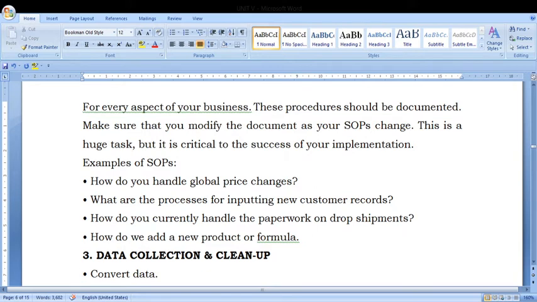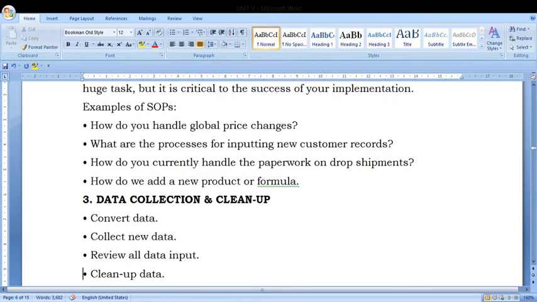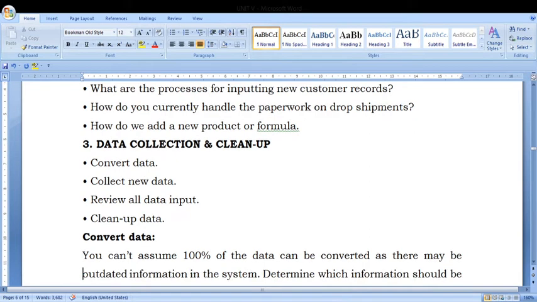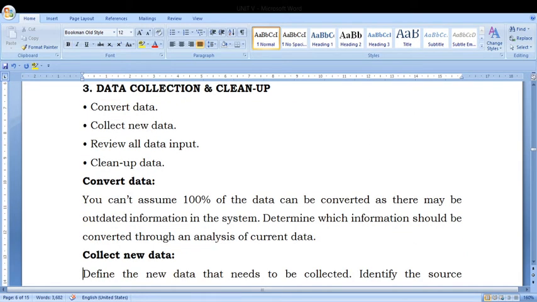Next, data collection and cleanup. Very easy concept. First, we have to collect the data, and where the information and facts are, we have to convert it to data. Next, collect new data, review all the data inputs, clean up the data. So this is the basic thing. Convert the data. We can assume that 100% of the data cannot be converted. There may be outdated information in the system. Of course, many of the biggest organizations face that.